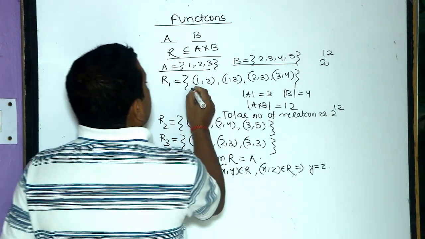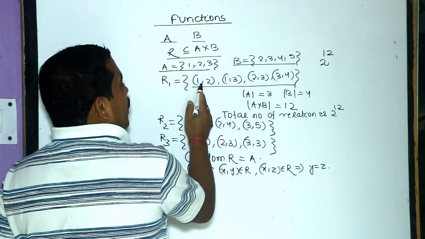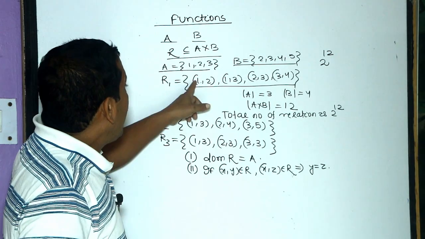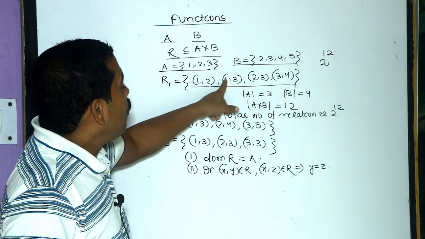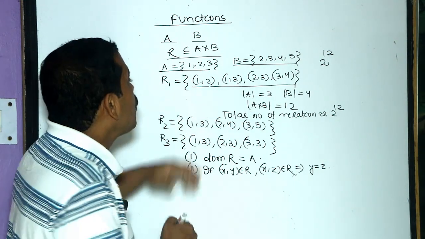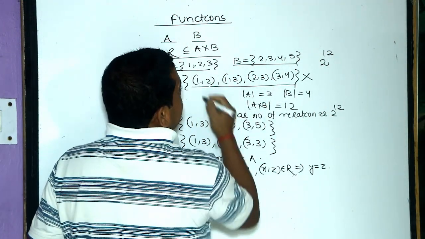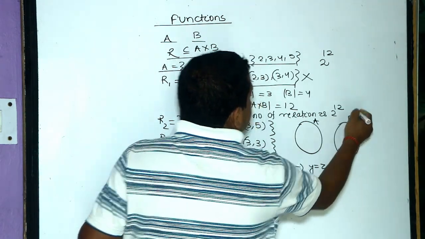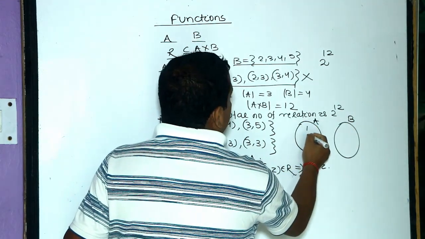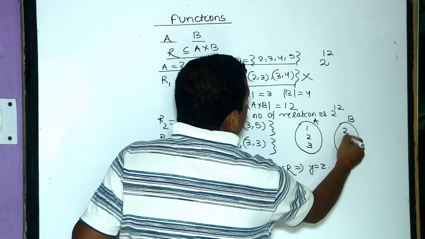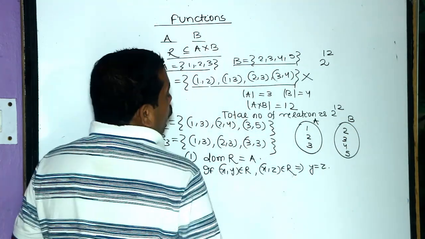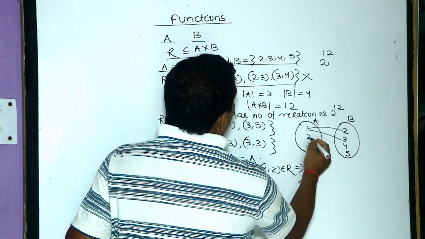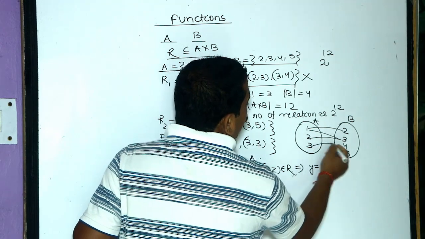Suppose we consider the relation R1. Here the domain of R1 is 1, 2, 3. But 1 is related with 2, and 1 is also related with 3. So it is not a function. Its diagram is like this: this is set A and this is set B. 1, 2, 3 and 2, 3, 4, 5. 1 goes to 2, 1 goes to 3, 2 goes to 3, 3 goes to 4.